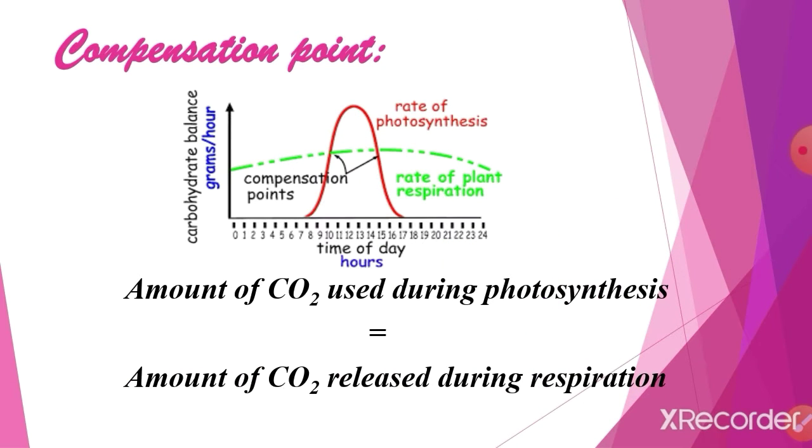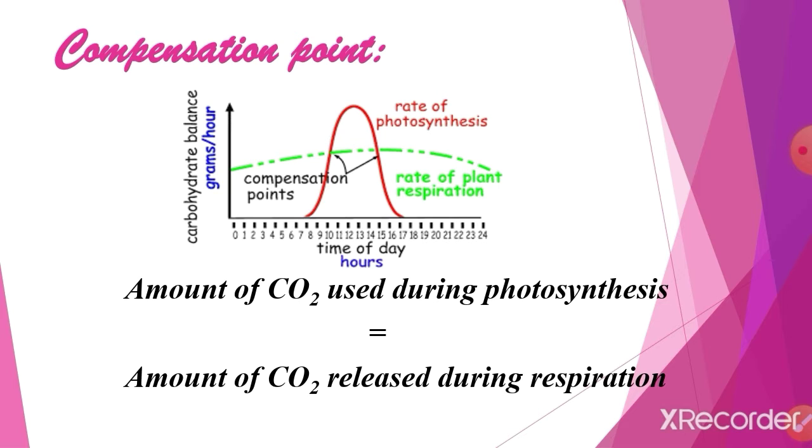Next, compensation point. The plants need carbon dioxide during photosynthesis, which we discussed in yesterday's class. Plants need carbon dioxide during photosynthesis and release carbon dioxide during respiration.